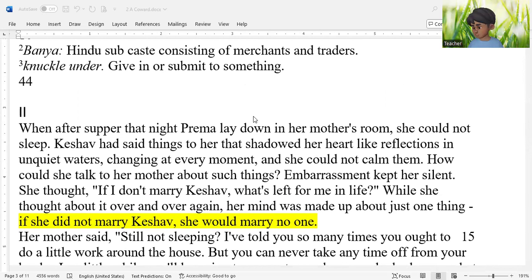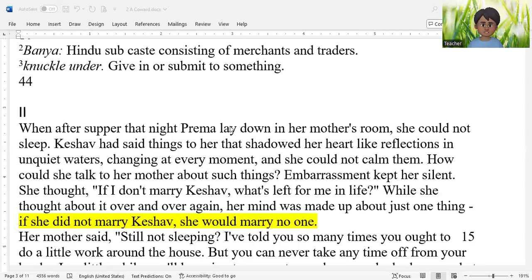We also saw that Keshav is opposed to old traditions. He follows new ways of life, whereas Prema adheres to family, to her parents, and traditions.